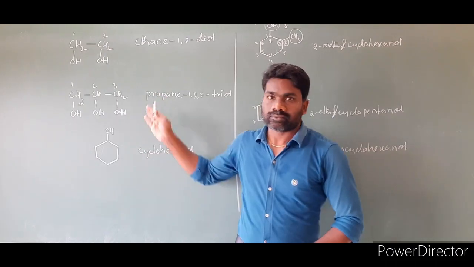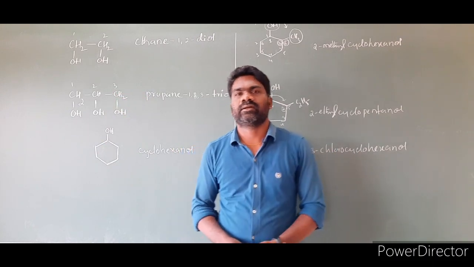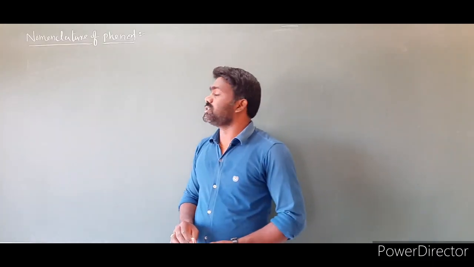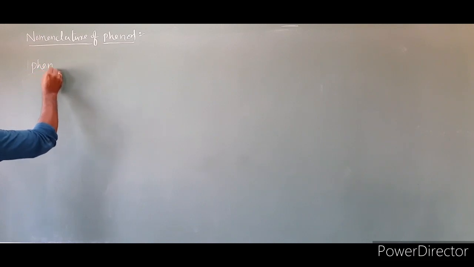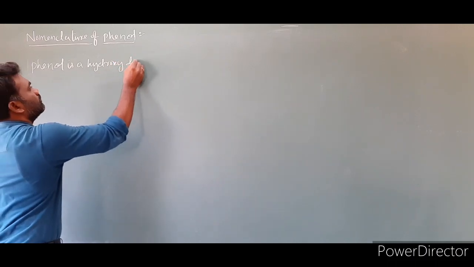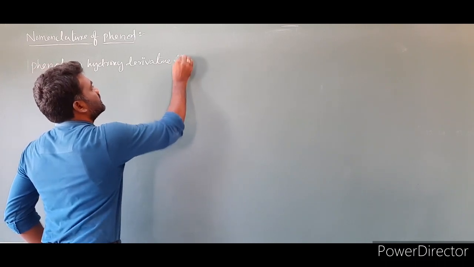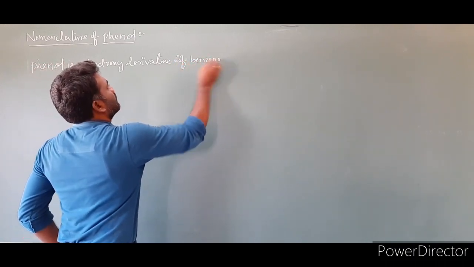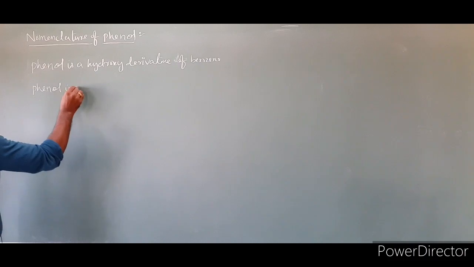So these are some examples of how to write the IUPAC names of alcohols: in the case of monohydric, in the case of polyhydric, and the cyclic compounds. Next topic is nomenclature of phenol. Phenol is a hydroxy derivative of benzene, and phenol is a common name and also accepted as an IUPAC name. Let us write the sentence. Phenol is a hydroxy derivative of benzene, and phenol is a common name.